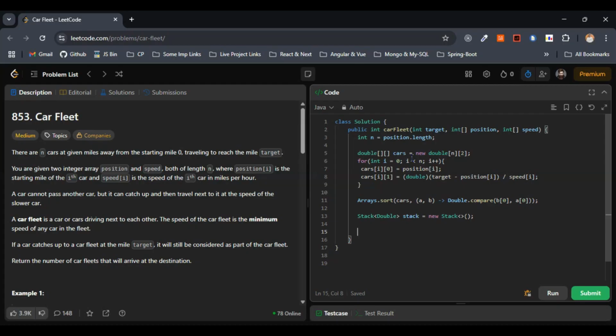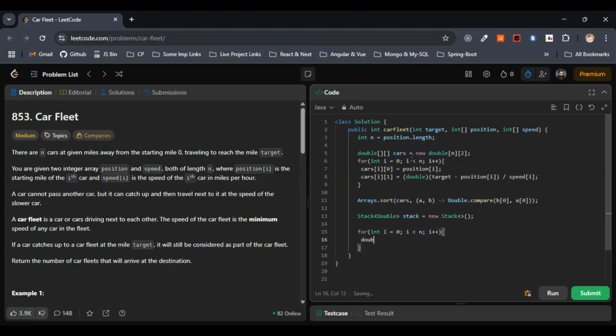So after this step, what we were doing, we have to traverse the sorted cars and we have to form the fleets using the stack. That's what we did in the approach. So same thing, let's articulate the same thing in the form of code here. So let's go with the iteration part here. This will be int i equals 0, i less than n, and let's increment the i here.